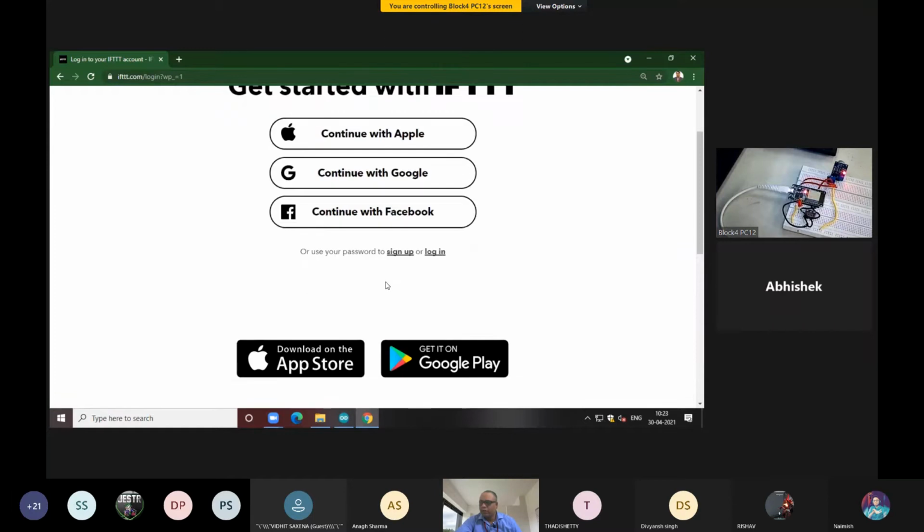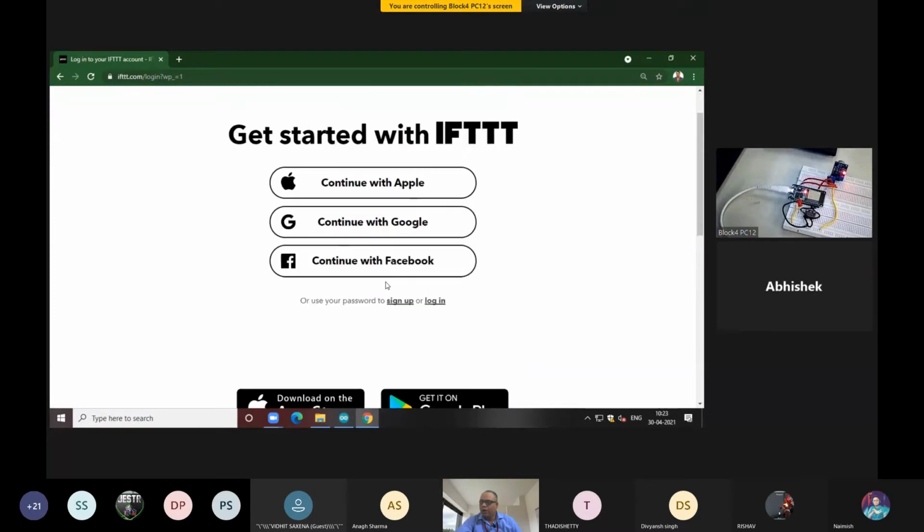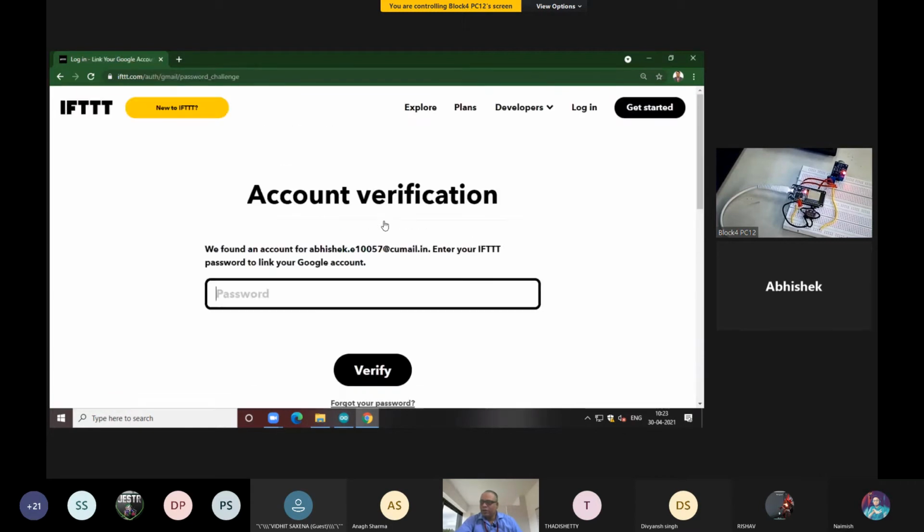When I click on this option, it will ask me from which account I want to log in. So I will use continue with Google, okay. It will ask me the email ID and password, okay. And if I verify all these things, then it will let me log in to this system.